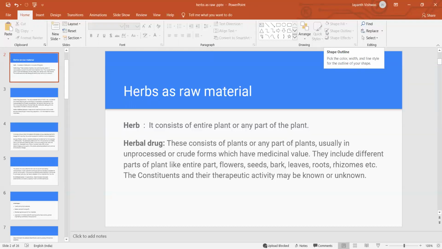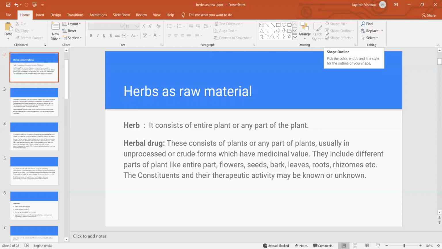It consists of the plants or any part of plants, usually in unprocessed, crude or raw form, which may have a medicinal value. They may include different parts of the plants, like the entire plant. Sometimes we use flowers, seeds, barks, leaves, roots, rhizomes, etc. So we can use different parts of the plants as herbs, as raw material.